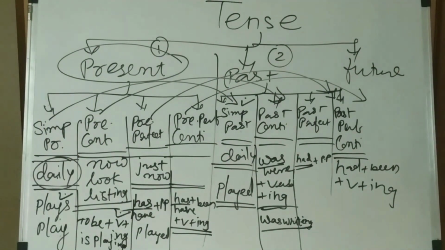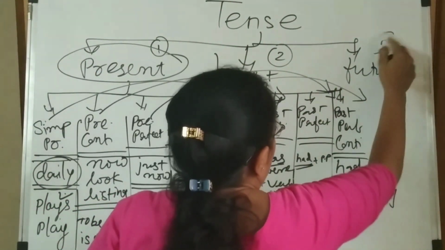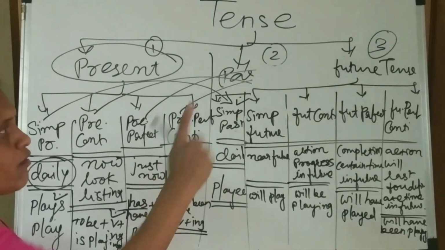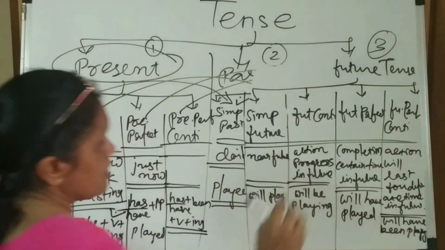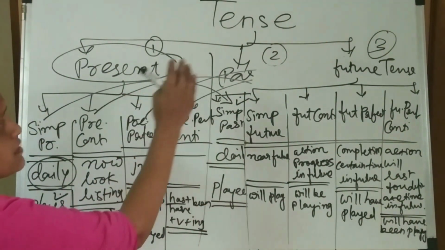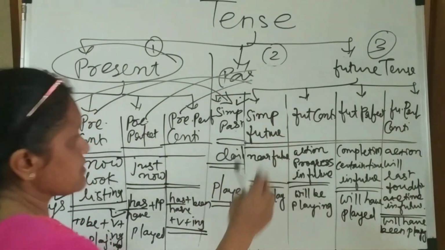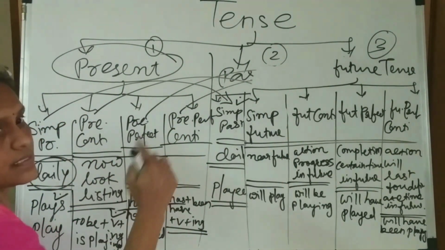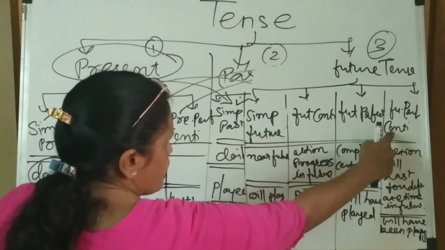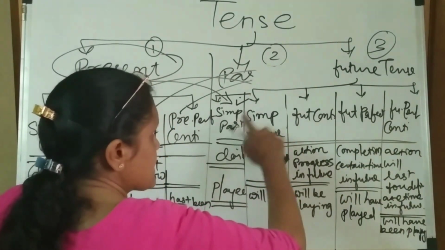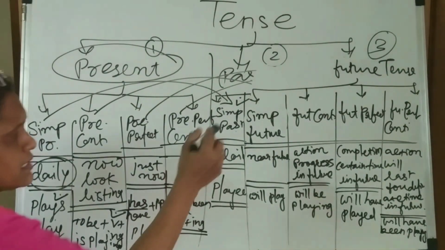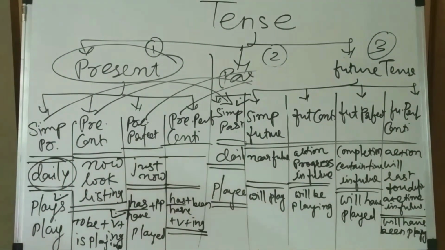Now we are discussing the future tense. It also has a sequence of 4 tenses. Now our third tense is simple future tense. The future tense has 4 parts like that. Before, we discussed present tense, past tense, and now the future tense. The first is simple future, second is future continuous, third is future perfect, and fourth is future perfect continuous tense. Each and every tense contains 4 types, like simple future tense.